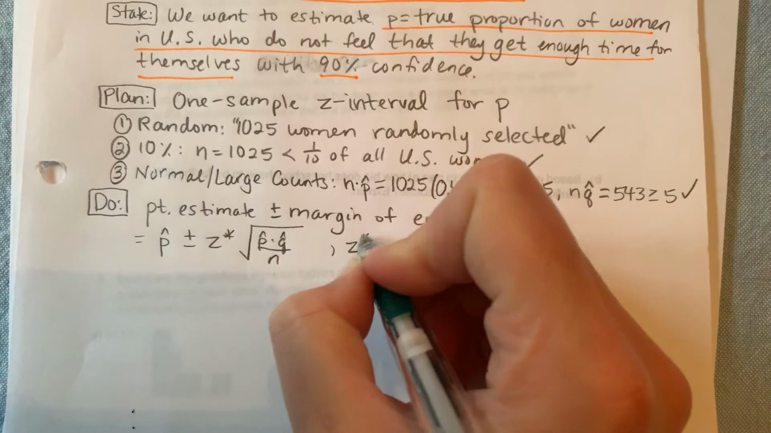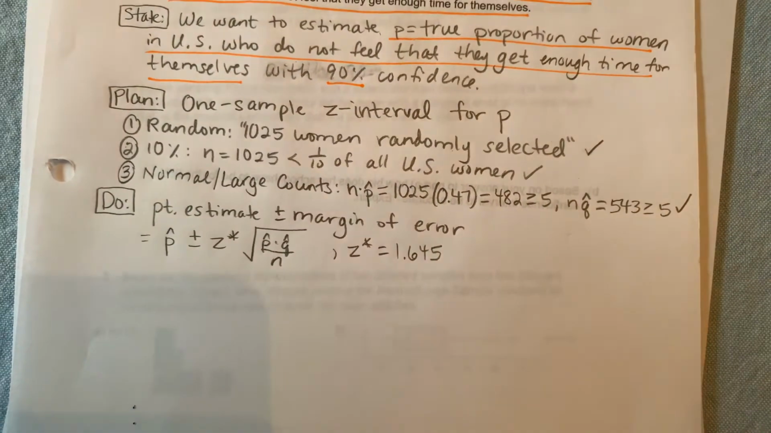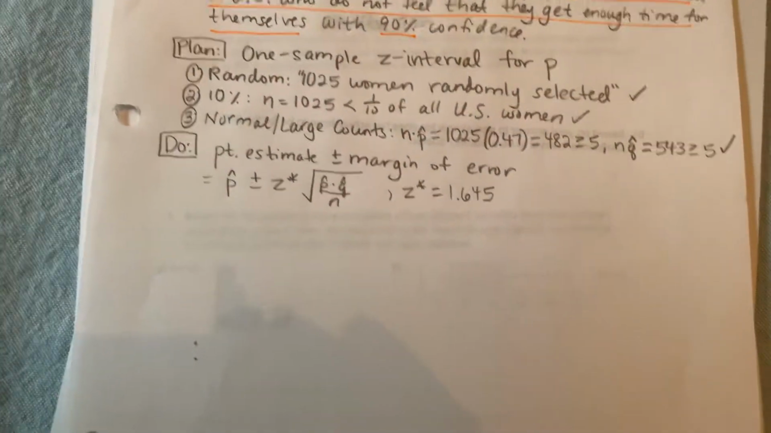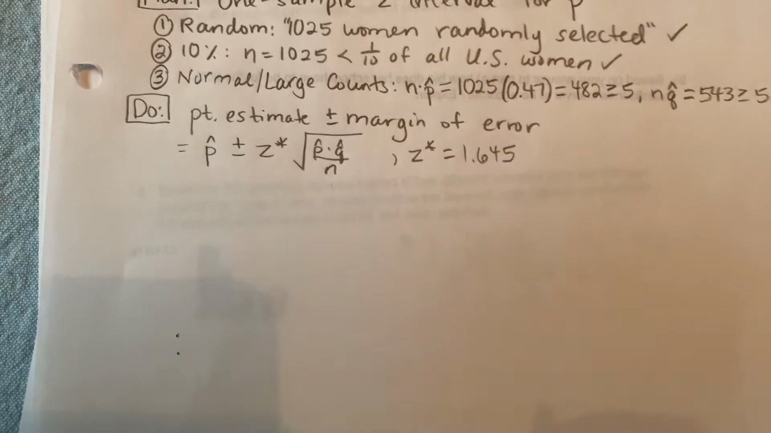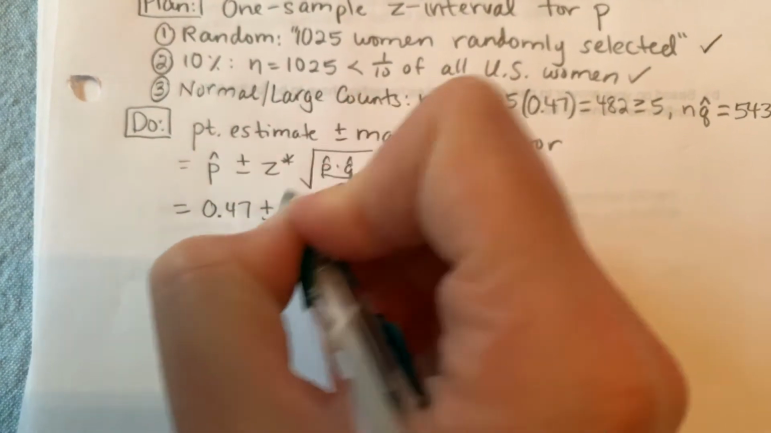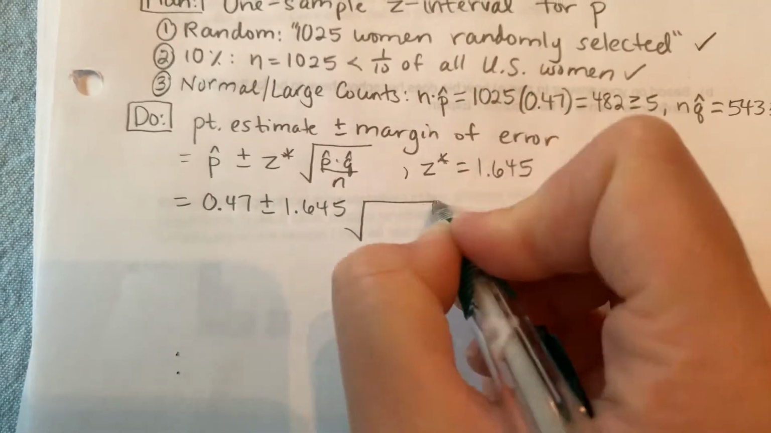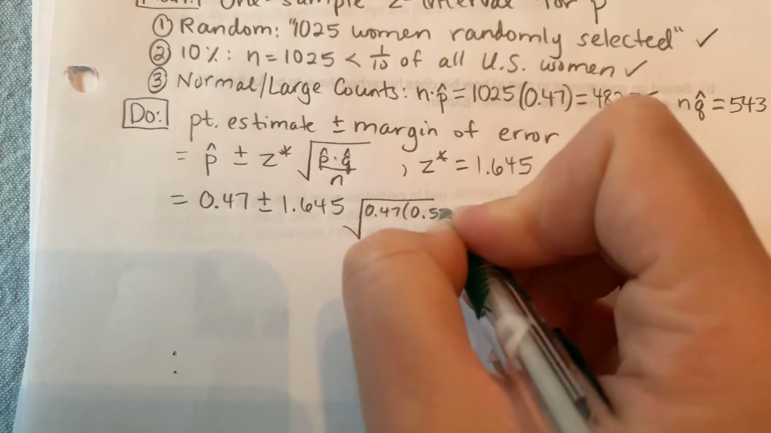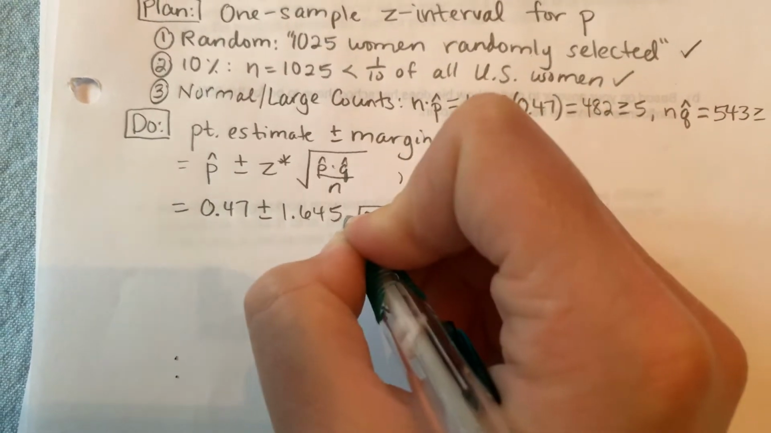So z star equals 1.645. There are a number of ways that we could have found that without looking it up, but since it's listed on table A2, I'm fine with just writing down what it is. Okay, so let's fill in. We have p hat is 0.47 plus or minus z star, which is 1.645, times the square root of 0.47 times 0.53, which is q hat, divided by n, which is 1,025.